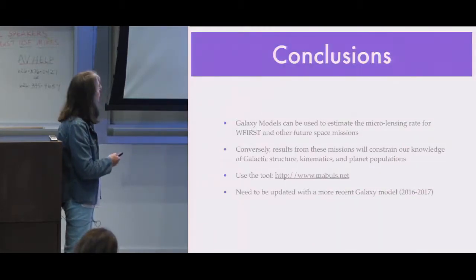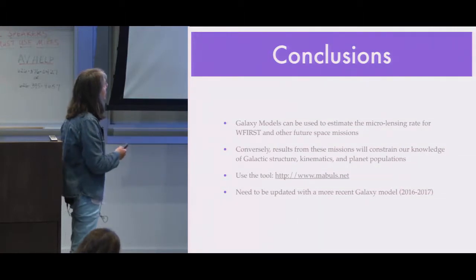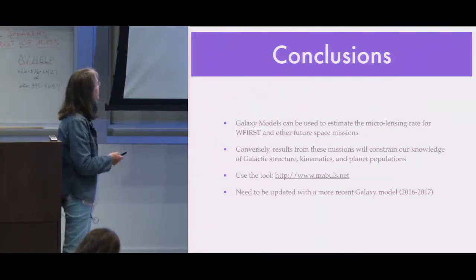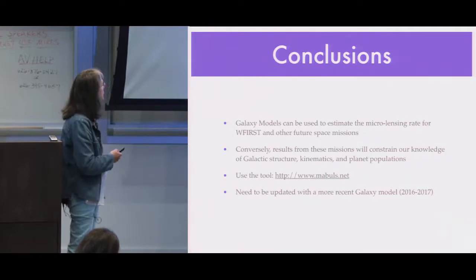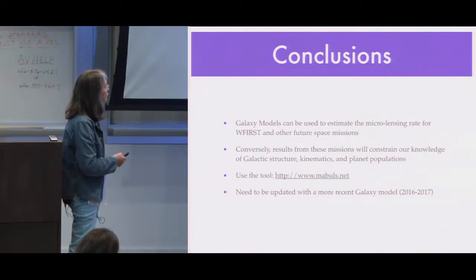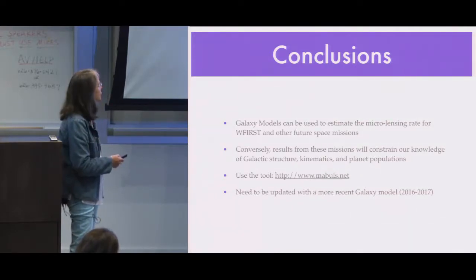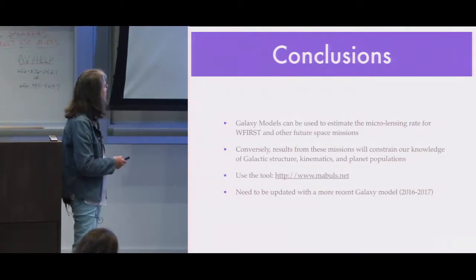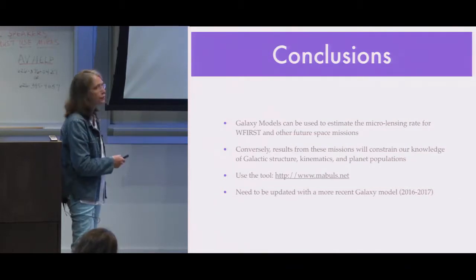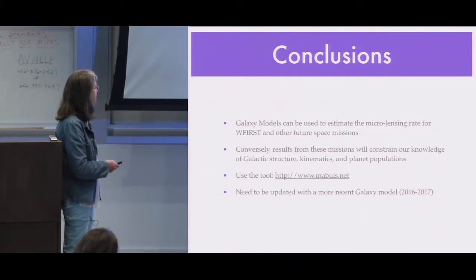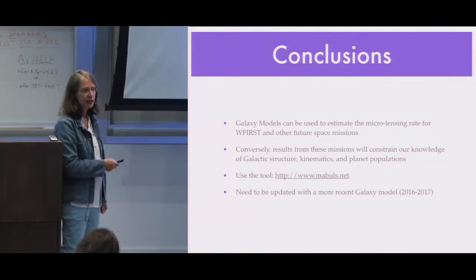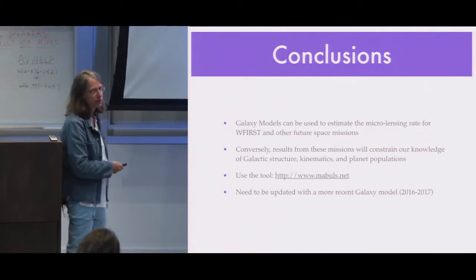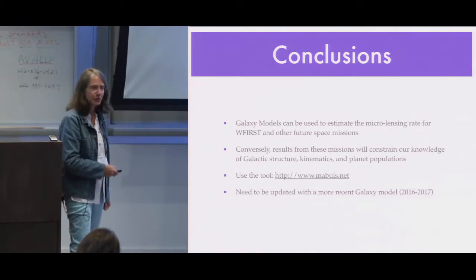So here are my conclusions. Galaxy models can be used to estimate the microlensing rate for WFIRST or future space missions. And the results of these missions will also constrain our knowledge of galactic structure, kinematics, and planet populations. There is this tool that you can use to create maps, but it does not take into account the very recent results of the Galaxy model. So it will be updated, but it is not done yet. So thank you.